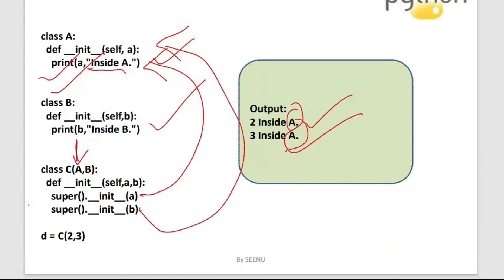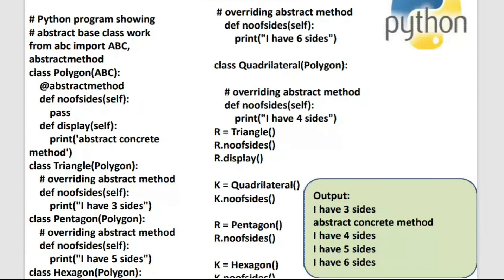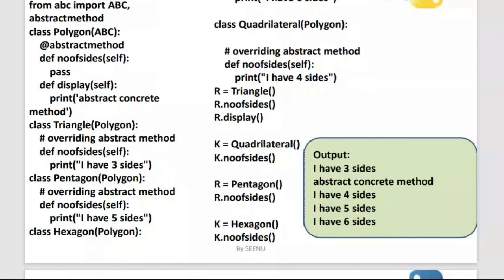And now coming to the next concept, so that's the end of your multiple inheritance. So multiple inheritance is one of the types of inheritance which is supported in Python, and with that we have finished the concepts of types of inheritance. Right. So now the last topic of your fourth unit, it is abstract classes and interfaces.